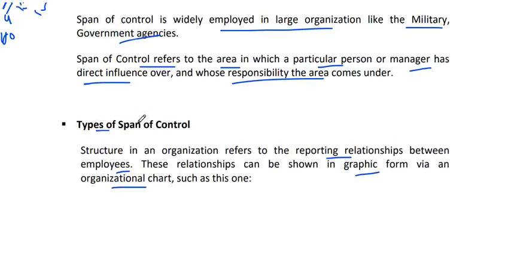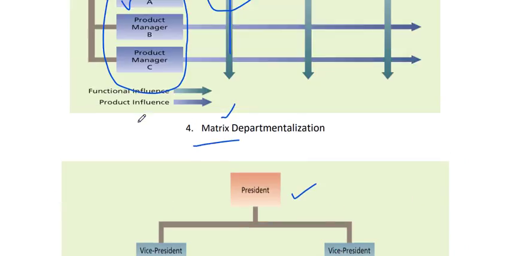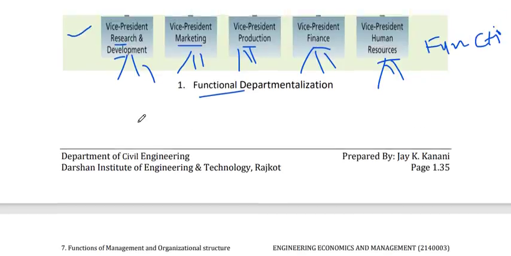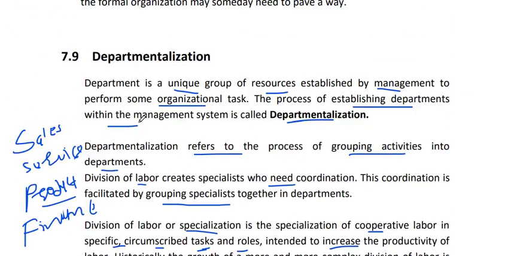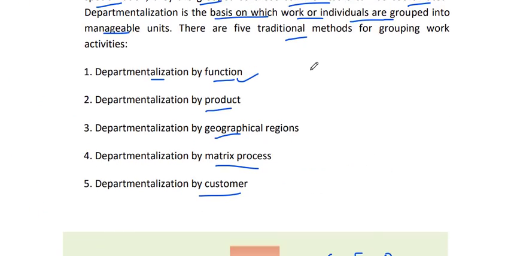So in today's lecture we have discussed what is departmentalization. Then we have discussed 5 types of departmentalization: by function, by product, by geographical region, by matrix process, and last by customer.